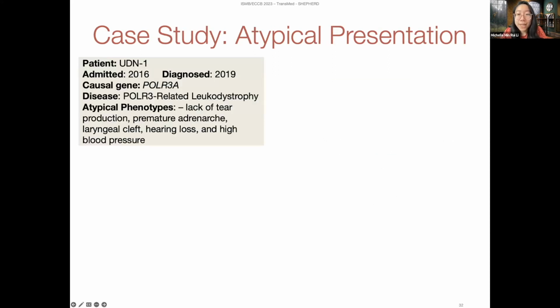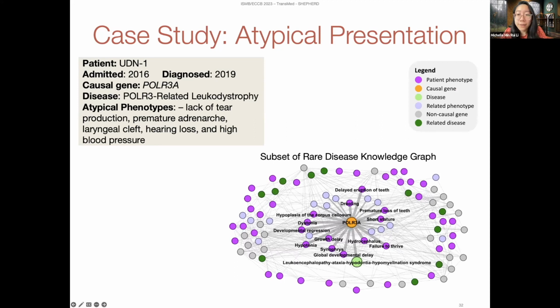So I'm going to show you a case study of Shepherd's ability to perform causal gene discovery on a real UDN patient. This patient was admitted in 2016 and diagnosed in 2019 with a POLR3-related leukodystrophy. Leukodystrophies are a group of rare genetic disorders that affect the white matter of the brain. And this patient has an atypical presentation of leukodystrophy. To get a sense of how challenging this patient is to diagnose, we looked at where the patient's information can be found in a rare disease knowledge graph.